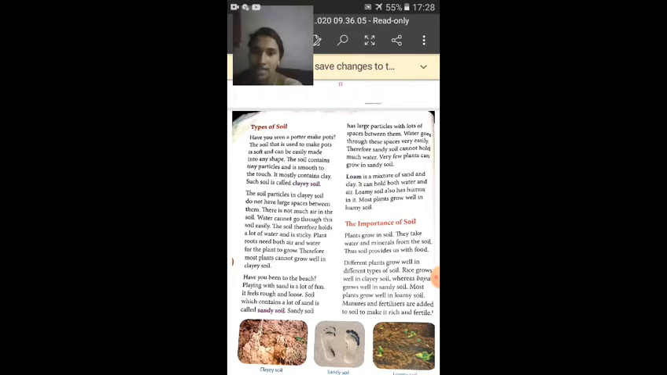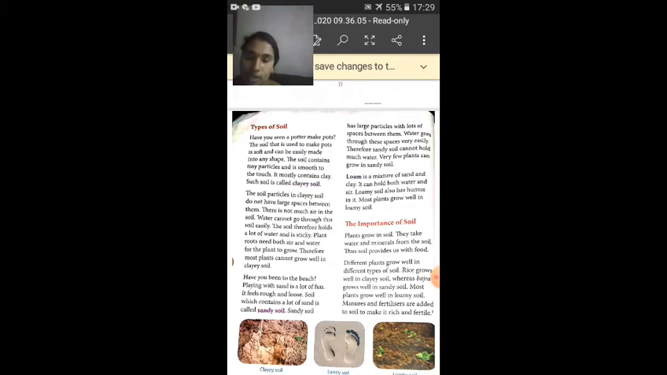Okay children, so clayey soil holds a lot of water and it is sticky. It is difficult for air and water to get into the soil, and therefore plants cannot grow well in clayey soil. Okay, and the opposite of this is sandy soil, which has large particles of sand.